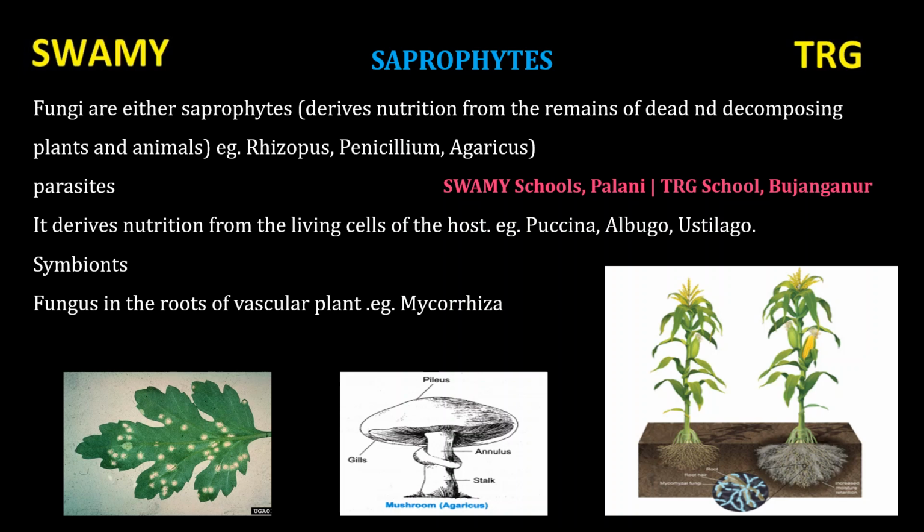Then another type of getting food is symbionts. Already we have discussed symbionts, the mutual relationship between two organisms. The fungi in association with the roots of vascular plants. Example, mycorrhiza. The fungi get benefits from the vascular plant. In turn, the vascular plant gets benefit from the fungi. That is called symbionts.